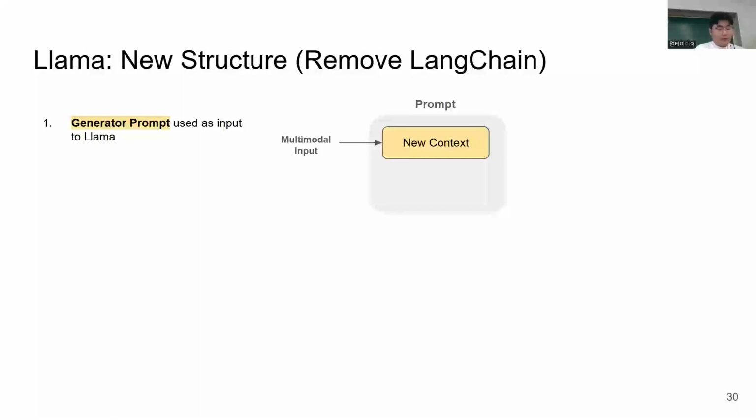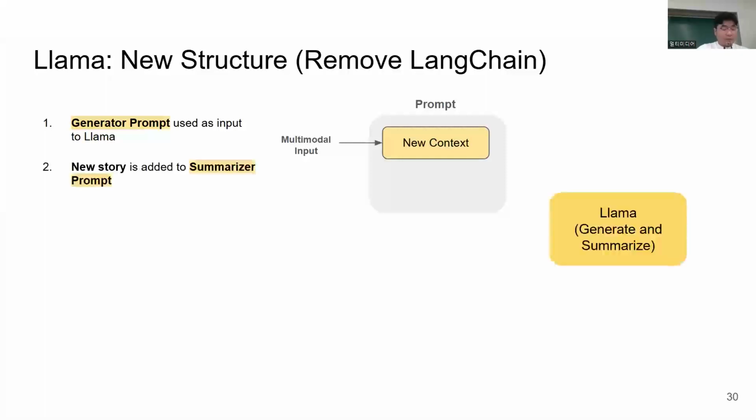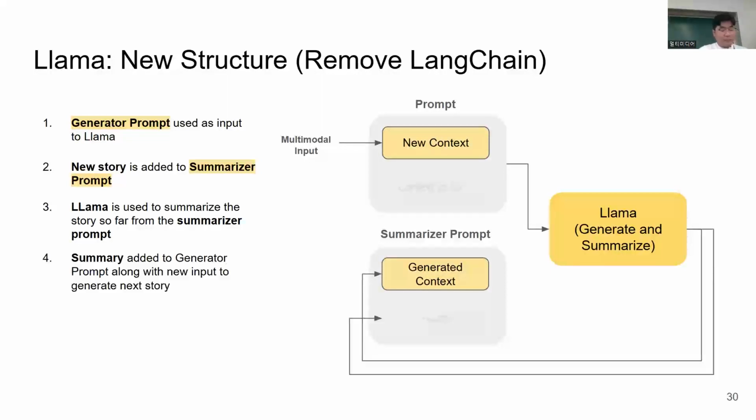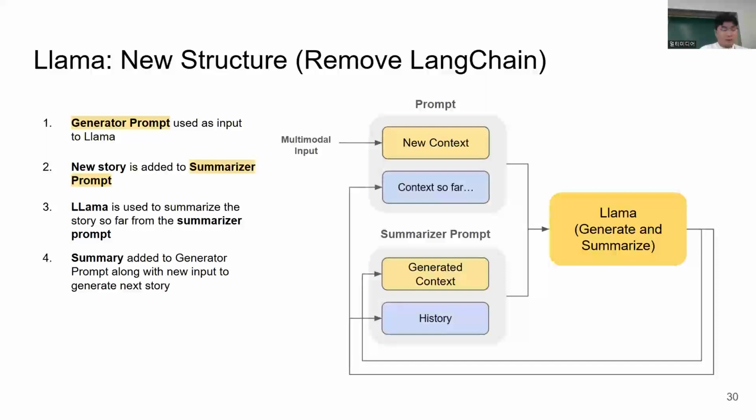So due to this incompatibility, we had to resort to creating our own generation and summarization pipeline without LangChain, using the basic Hugging Face functions. As with before, the generation prompt is used as input to the story generation. After the story is generated, the output is looped back and placed in a summarizer prompt. This is fed into Llama 3 again, along with previous summaries, to create a new summary, which is used for further iterations. The main difference is the removal of LangChain such that Llama 3 can function properly.